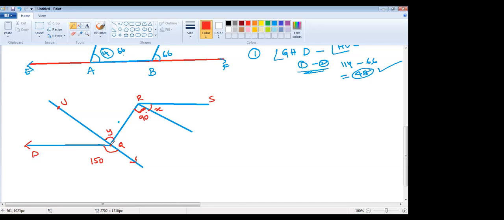Is any other way there, Raghu? You just think, is there another way? That is also correct, what you said is absolutely correct. Is any other way there? Please think, there is a much easier way. Ma'am, 90 and x will form 180. Okay. And y we can find.